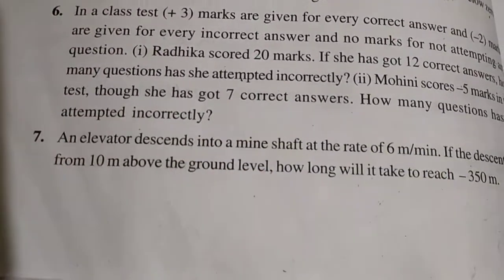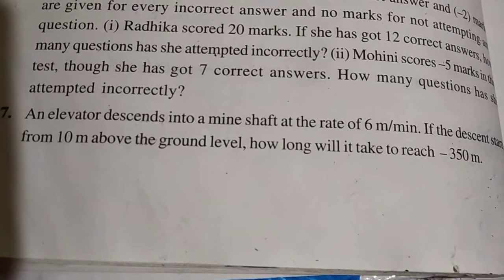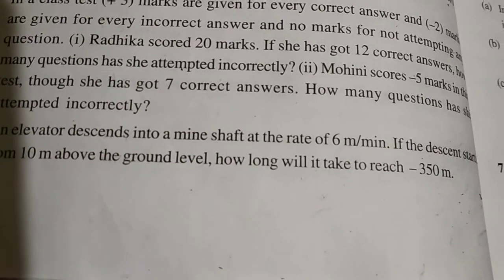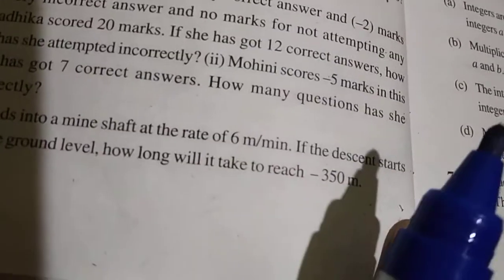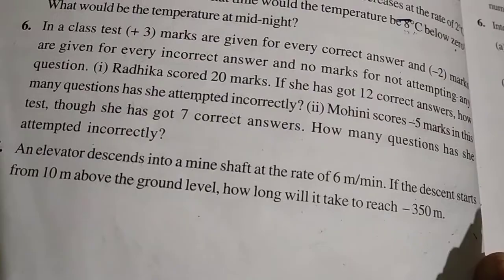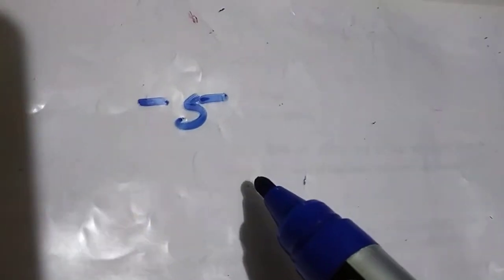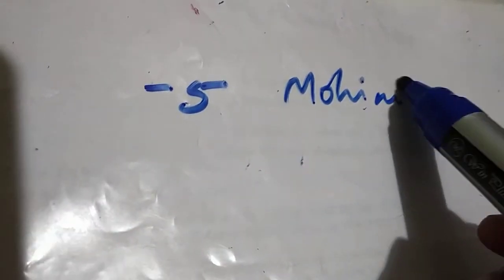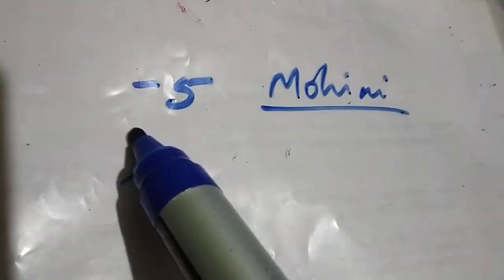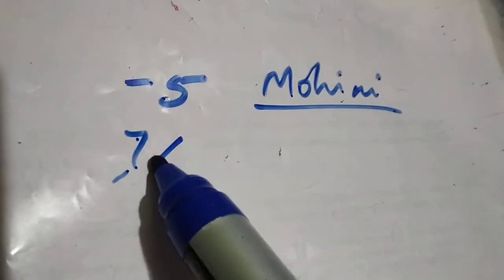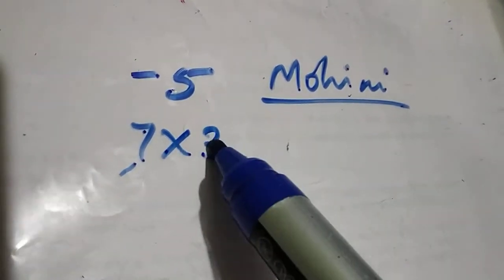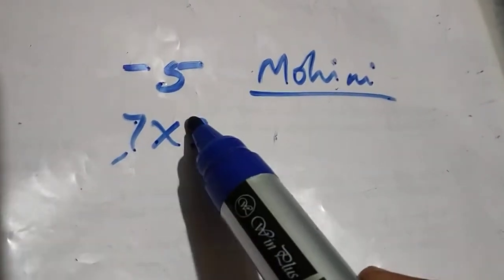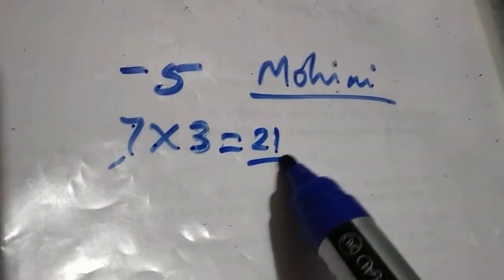So Mohini got negative 5 marks, though she has got 7 correct answers. How many questions has she attempted incorrectly? That means Mohini got negative 5 marks. Then 7 correct answers were there. That means 7 times 3, 1 mark for 1 correct answer, she will get 3 marks. So 7 times 3, 21 marks.